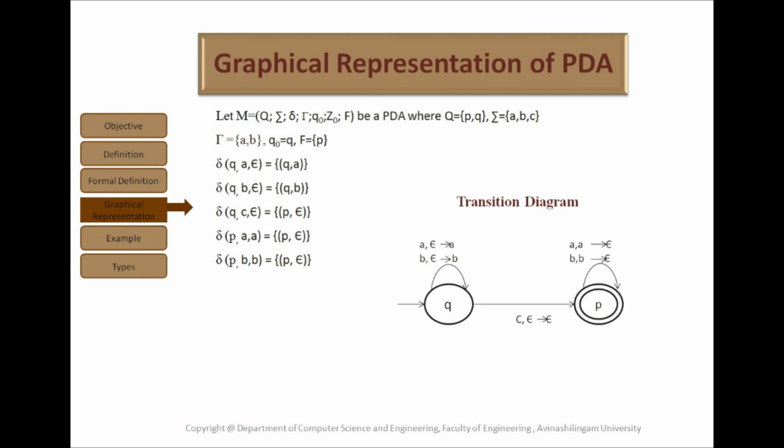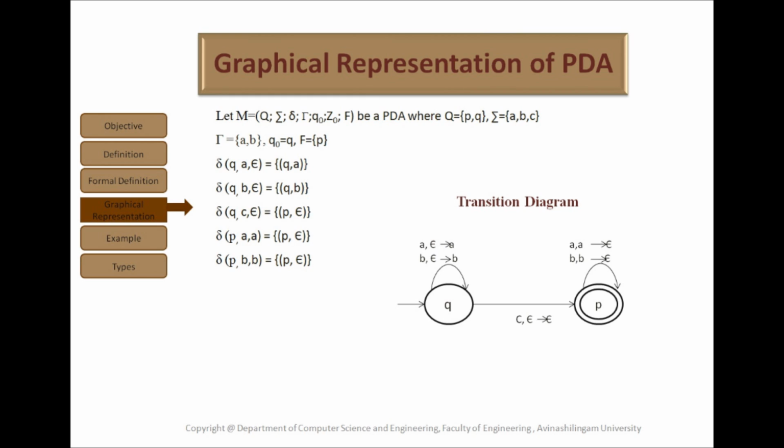In the third transition, from the state q, it moves to the state p using the transition c, ε to ε.